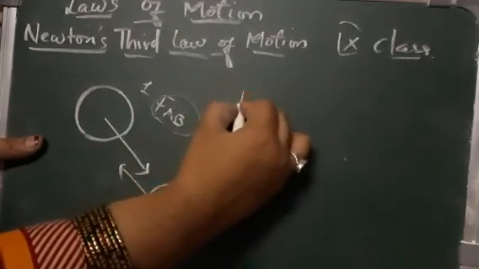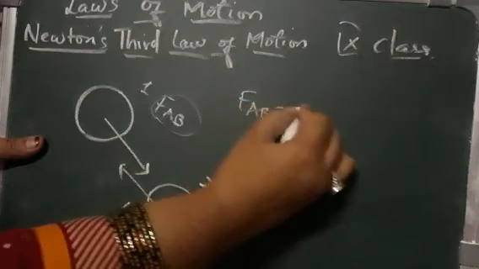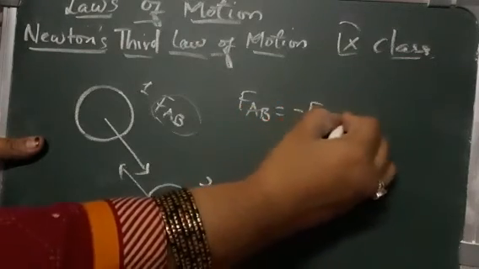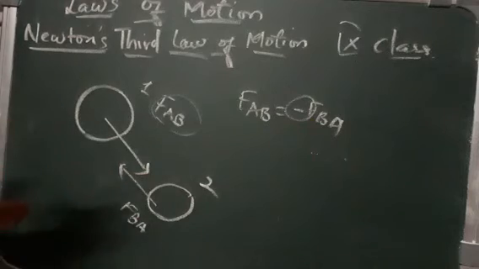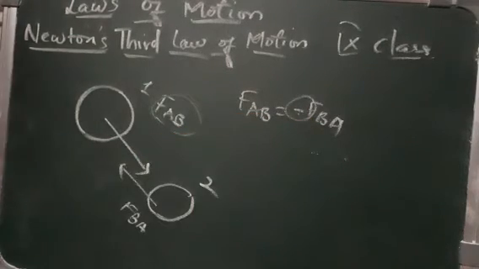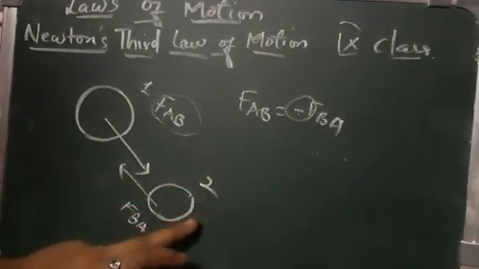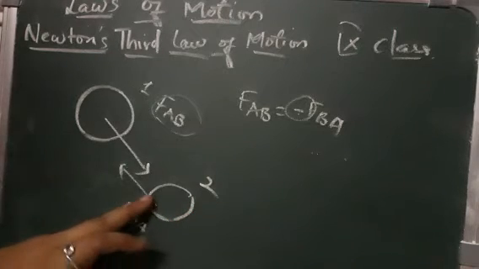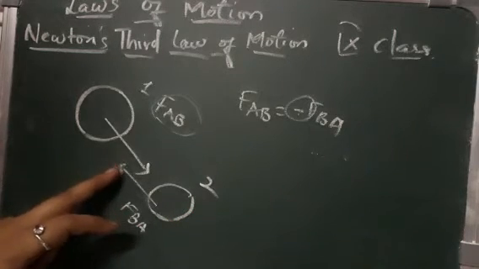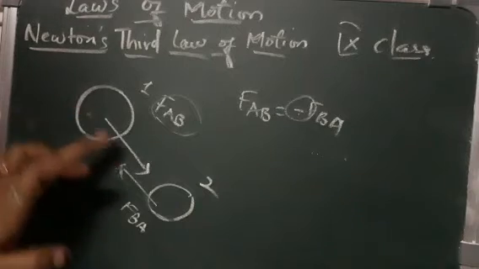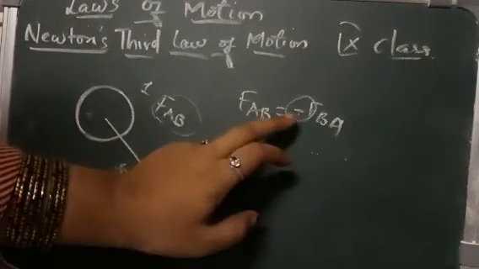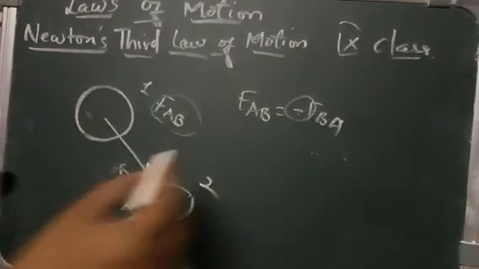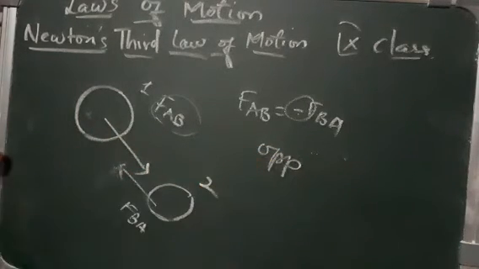So that means FAB is equal to minus FBA. Why minus FBA? Because of the direction, which is opposite. This minus sign indicates that the reacting force is acting in a direction opposite to that of the action force.